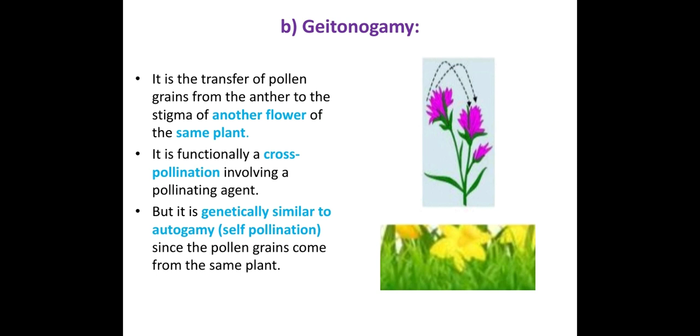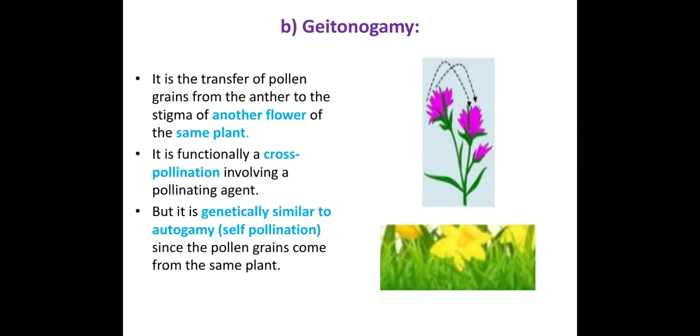Now the second type of pollination is called geitonogamy. It is also a type of self-pollination. It is the transfer of the pollen grains from the anther to the stigma of another flower of the same plant. Here also the anthers are falling on the stigma, but on a different flower of the same plant. The plant is not different, it is the same plant, but two different flowers are showing the pollination. You can see the diagram: the same plant, the pollen grains of one flower are falling on the stigma of another flower. Such type of pollination is called geitonogamy.